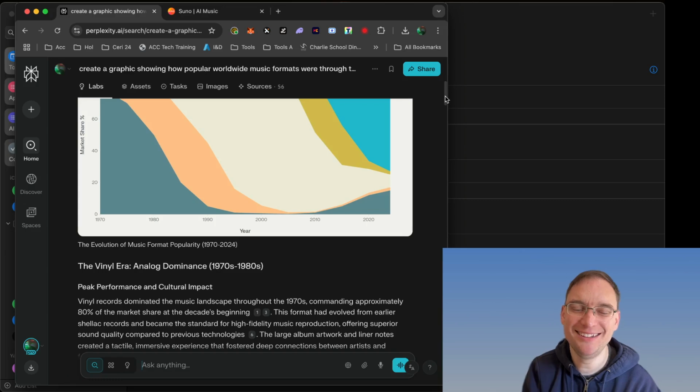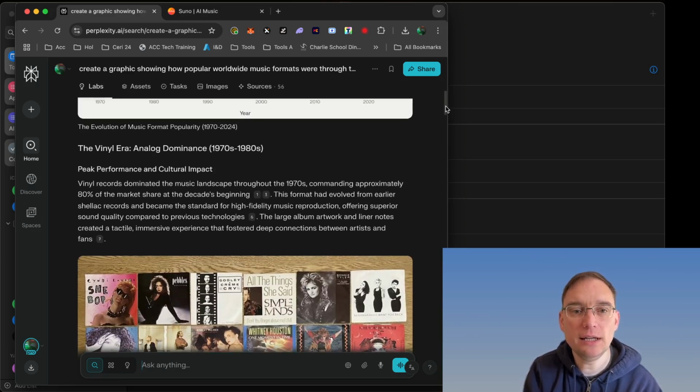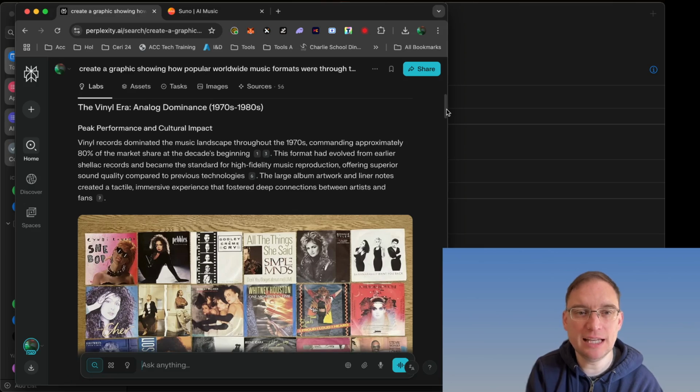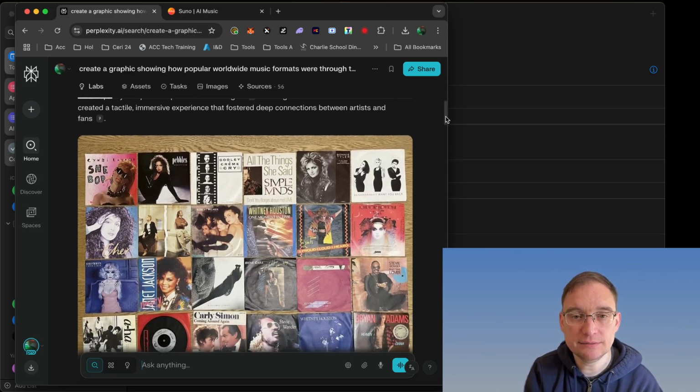So it talks about, this is what I mean. It's not just a chart. Oh, wow, there's pictures and everything. The vinyl era, analog dominance. I love that. That's during the 70s and 80s, where vinyl had 80% of the market share throughout the 70s. That's amazing. Look at that.